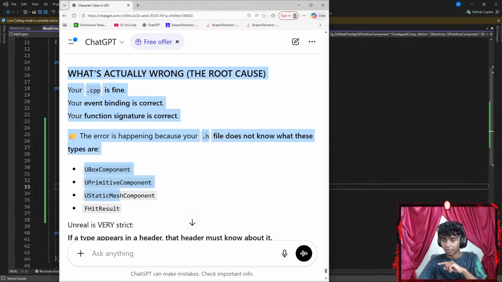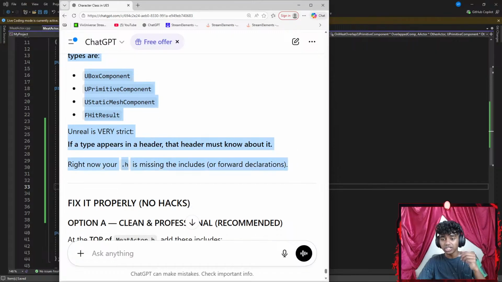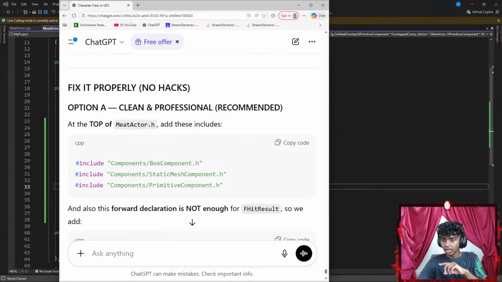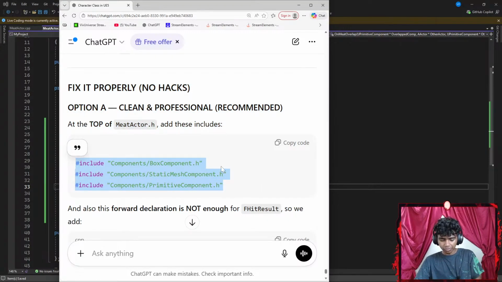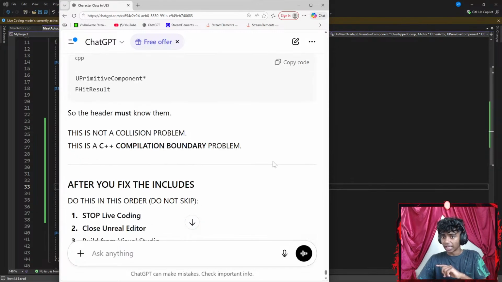There are UBox, UPrimitiveComponent, UStaticMeshComponent. Unreal is very strict. If a type appears in a header file, that header must know about it. Okay, fix it. At the top, add these includes. So I gotta go ahead and add these 3 includes. Okay, I see. Let's go ahead and copy this part real quick. Also, this forward declaration is not enough for FHitResult, so we add EngineTypes.h.